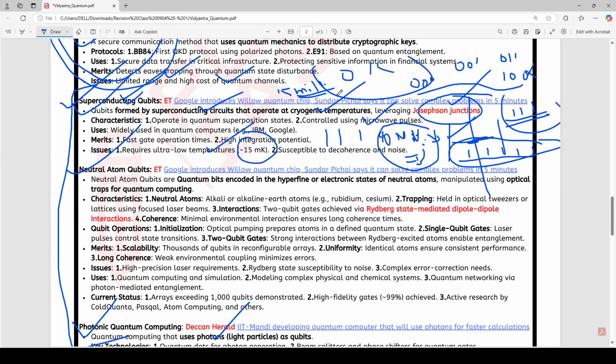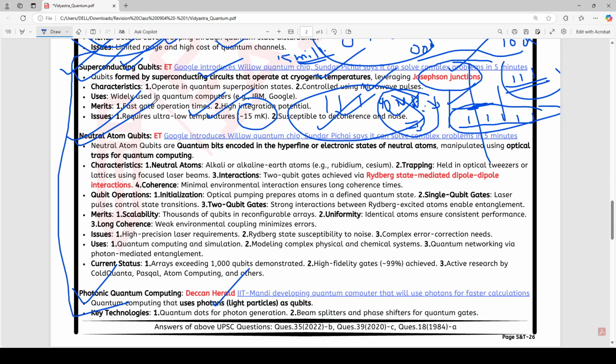So this requires ultra low temperatures. Again, it is susceptible to decoherence and noise. You need to remember that in quantum computing, decoherence and noise are very important. If there is a question talking about various advantages and disadvantages, and it says that one of the disadvantages is that it is susceptible to decoherence and noise, mark it. Yes, quantum systems are susceptible to decoherence and noise, and this is their very big weakness.